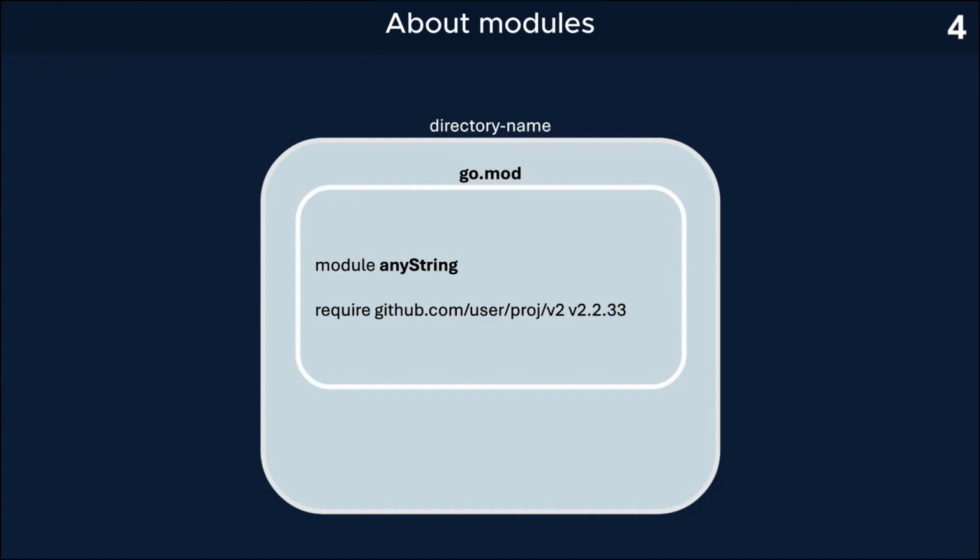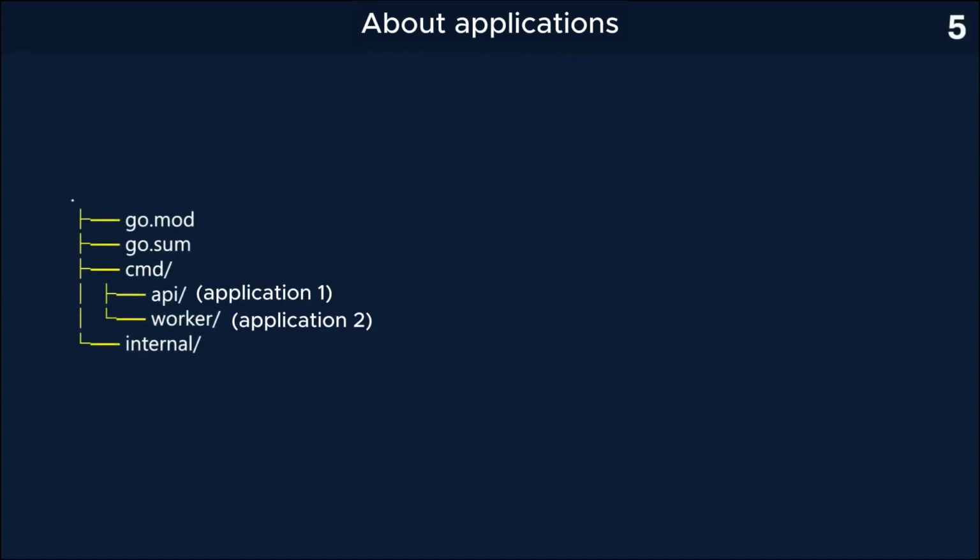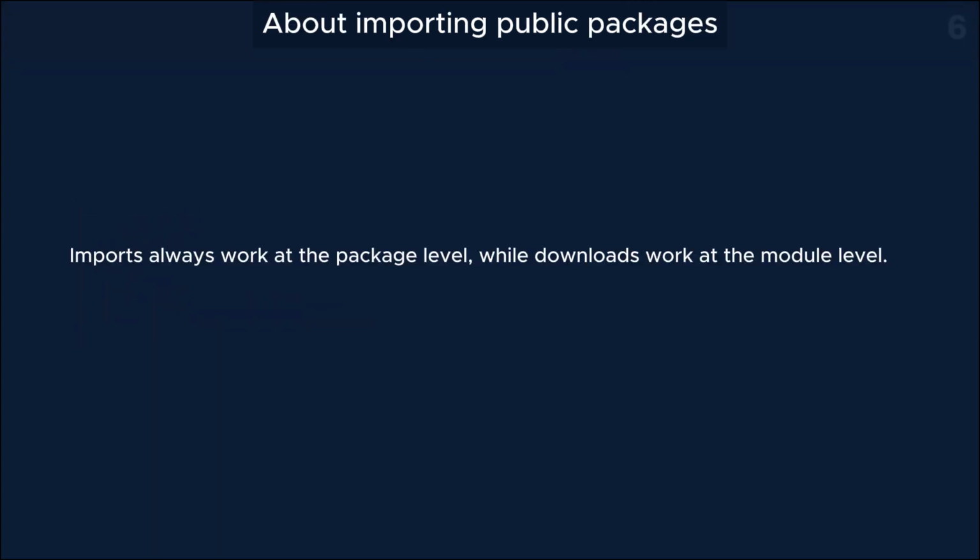Let's visualize this a little. Here we see a directory containing a file called go.mod. This is a module. It contains a directory called cmd, which contains two applications, api and worker. Each of these applications will be compiled into a separate binary. In other words, each of them is a separate main package with its own starting point in the form of a main function.